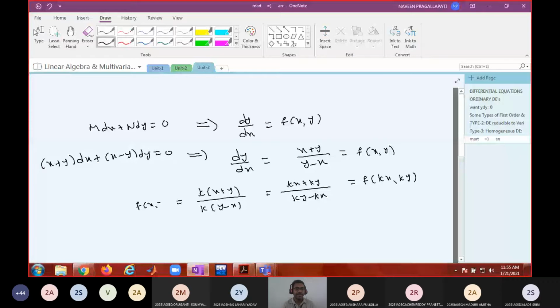That means k power 0 into f of x comma y. Because both are of the same degree, k power r by k power r gets cancelled, and you will get k power 0. So when do you say this form of the differential equation is a homogeneous differential equation? When f of x comma y is a homogeneous function of degree 0. Am I right? Write that as a note.